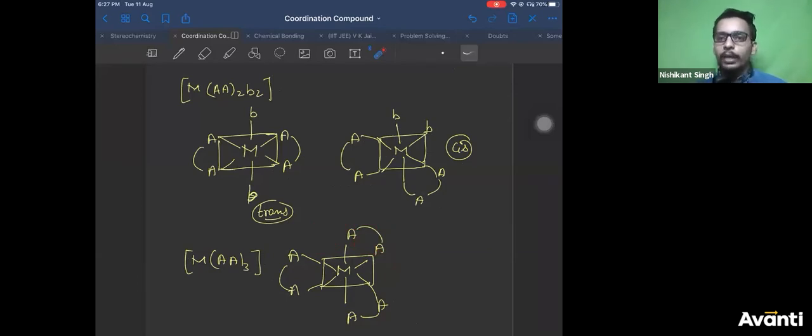Don't worry guys, I'll give you one table. You'll not get any example out of it. I know you might panic, but nothing will come out of it. So you'll have only one structure possible for this.